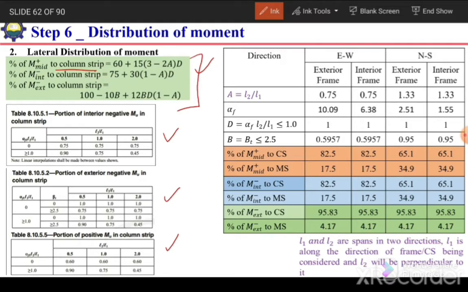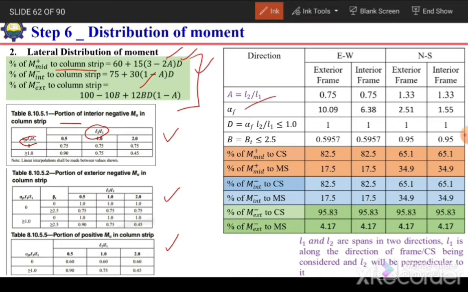But in case of these tables, we need to interpolate the values corresponding to the alpha f value, aspect ratio, as well as for beta value. So better is to use this equation. For these equations, we don't need any interpolation. In these equations, we have three parameters, D, A, and B. A is the aspect ratio L2 over L1.